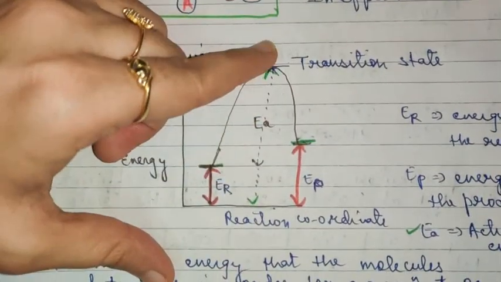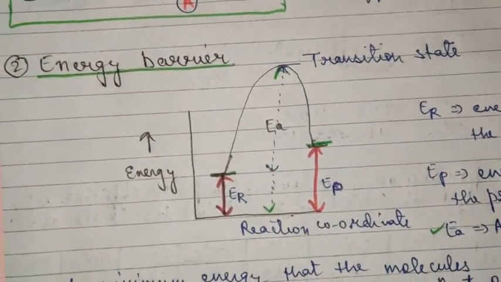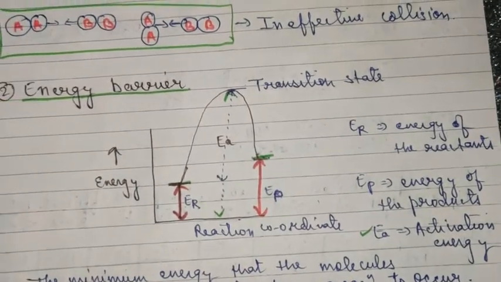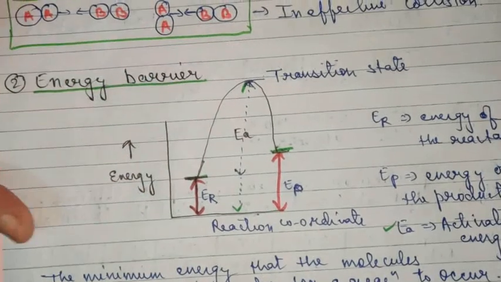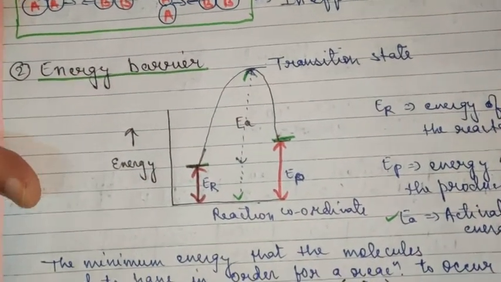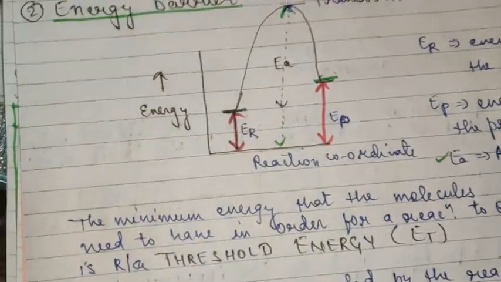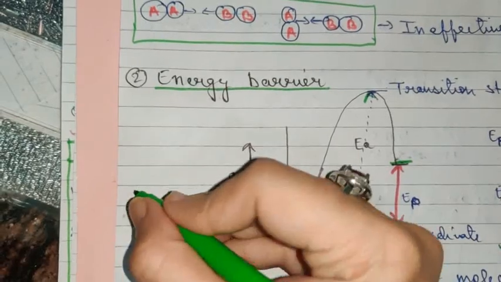This whole represents threshold energy, and activation energy is the extra energy which needs to be supplied to the reactant in order to form the product, or in order to cross this energy barrier, this transition state, to form the product. So threshold energy is represented by this ET.